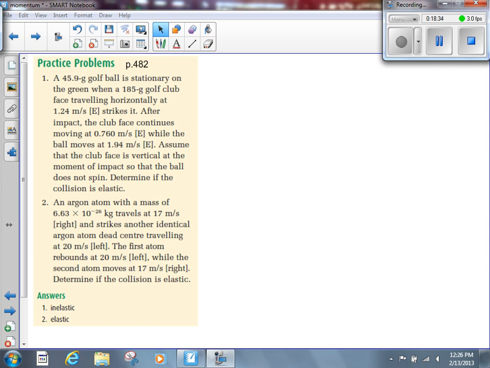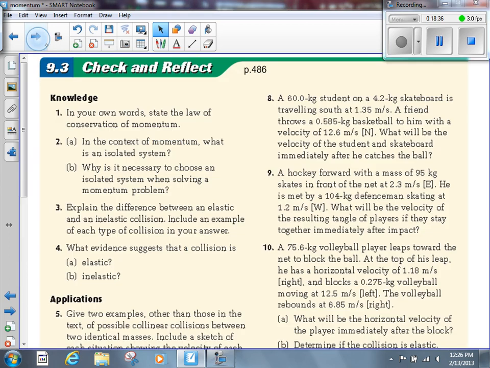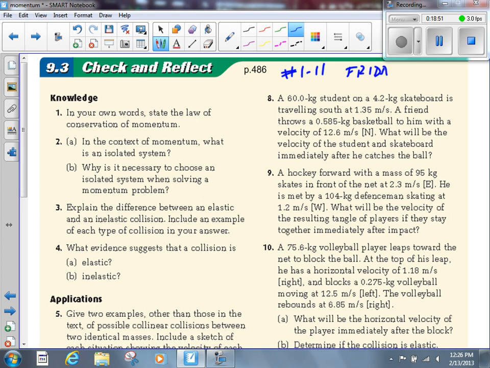All right, guys, if we're having no trouble with this, I will assign your homework. Your homework is going to be page 486, number 1 to 11. Here's the good news. It's not due till Friday. Page 486, number 1 to 11, due on Friday.